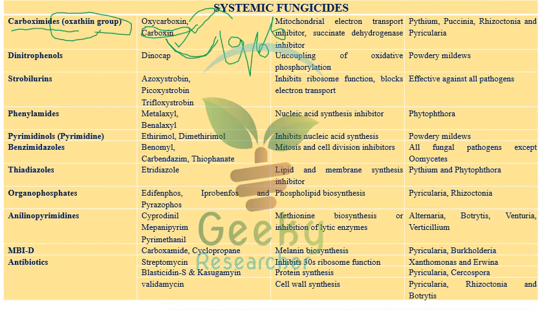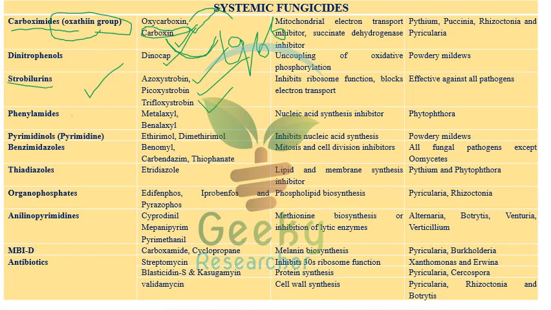Dinitrophenols, dinocap, and strobilurins. These are all new generation fungicides. These fungicides were actually isolated from a fungus, or mushroom, we can say mushroom, both are the same. The strobilurin group of fungicides, the new generation fungicides, were actually isolated from a mushroom called Strobilurus tenacellus. Strobilurus tenacellus is also very important. The strobilurin group of fungicides are azoxystrobin, picoxystrobin, trifloxystrobin. These are all different kinds of systemic fungicides that come under the strobilurin group.